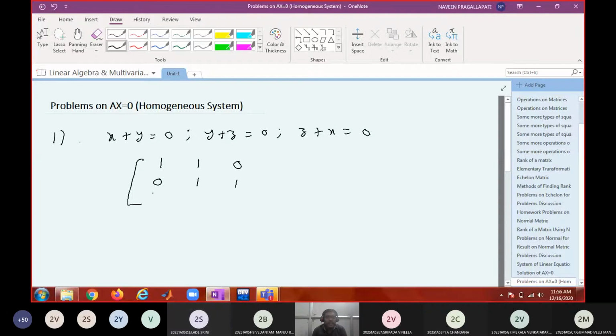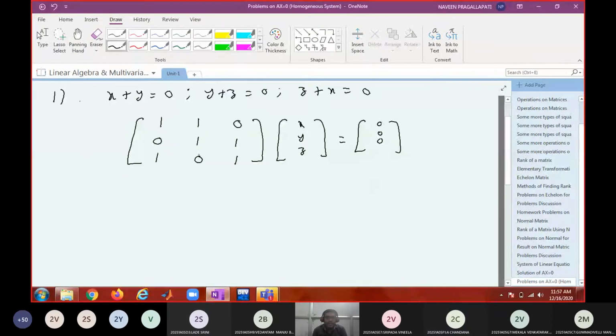The third one is 1, 0, 1, into x, y, z, equal to 0, 0, 0. Right? So it is in the matrix equation, in the form Ax equal to 0.